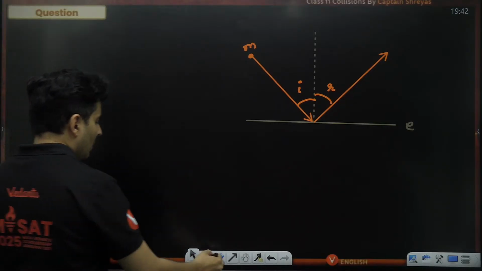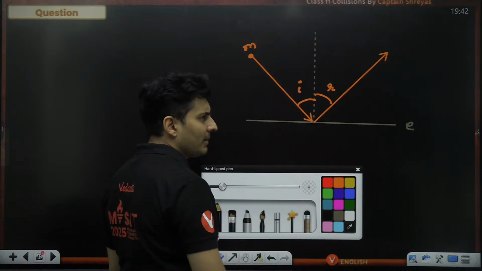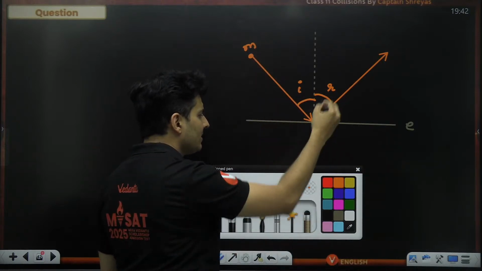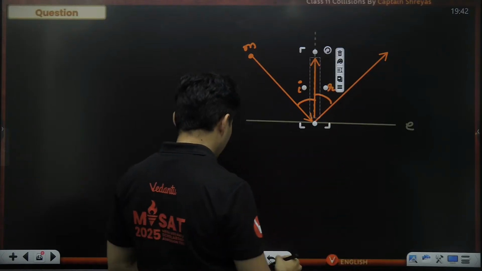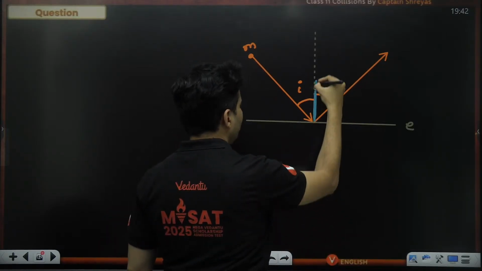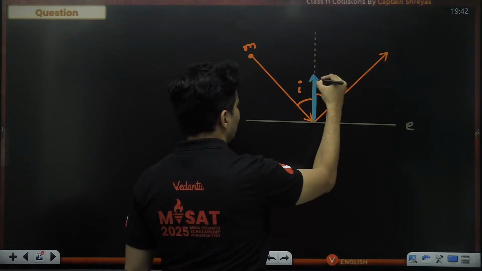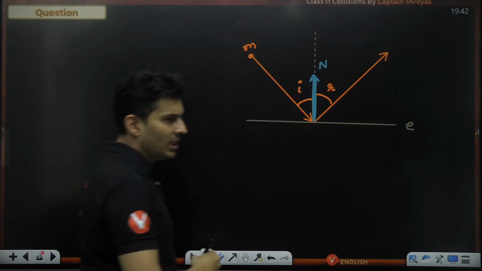First of all, let's think what kind of force will be applied on mass m. When this mass hits the surface, obviously there will be a normal force acting like this, but there is no force in the horizontal direction.